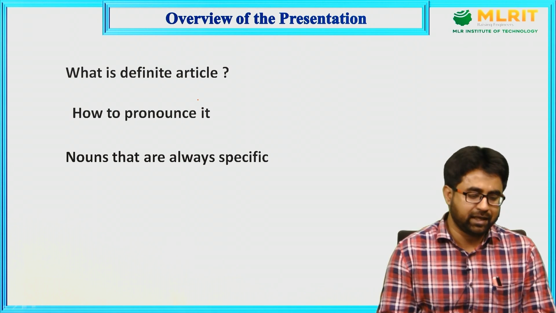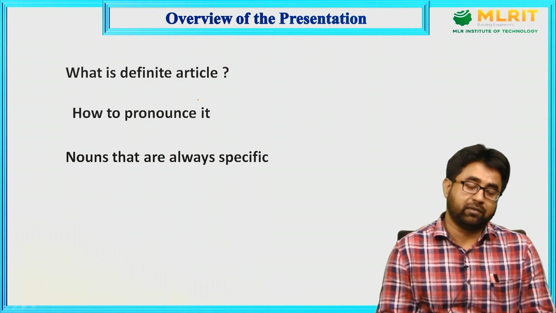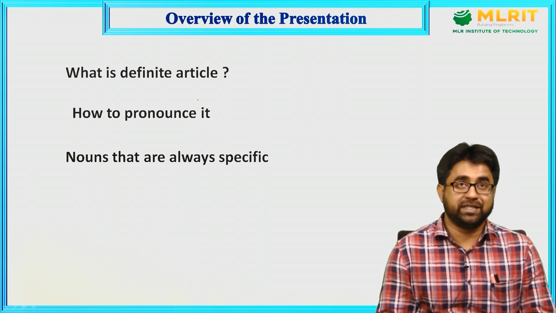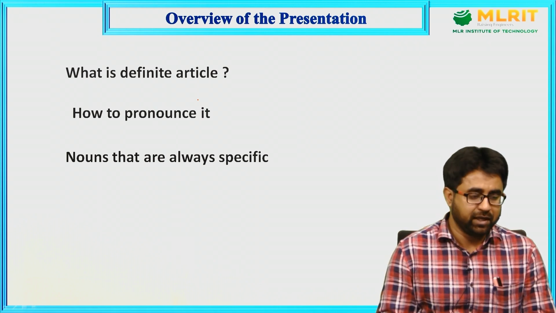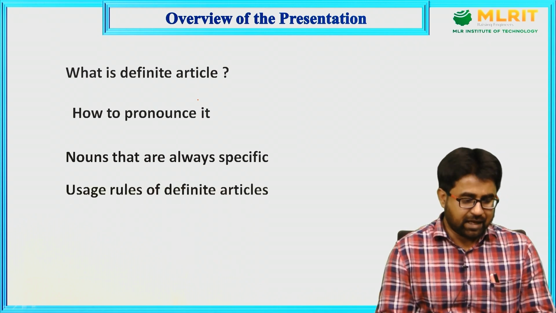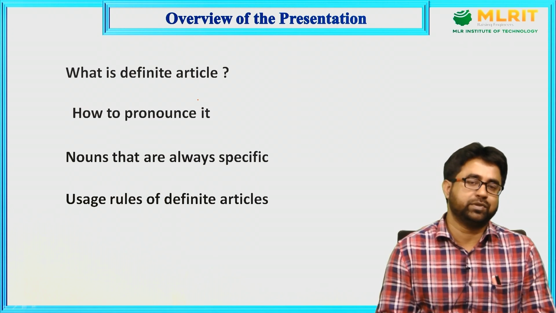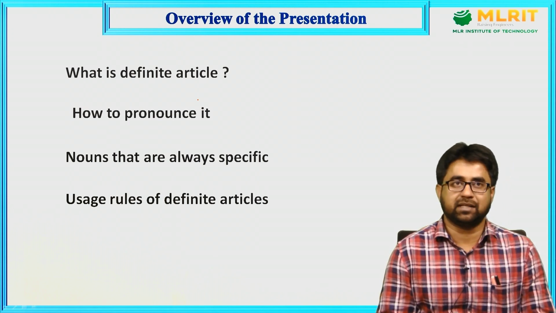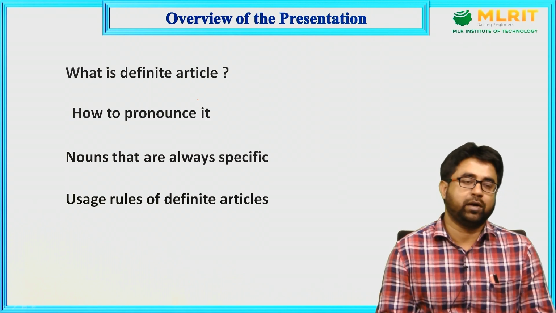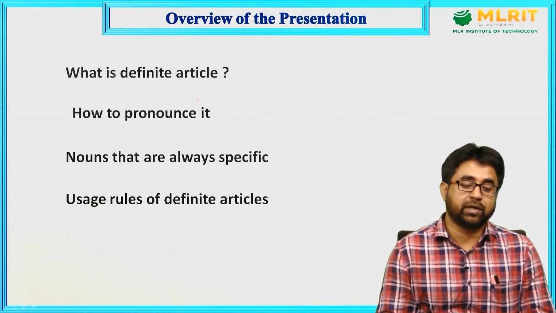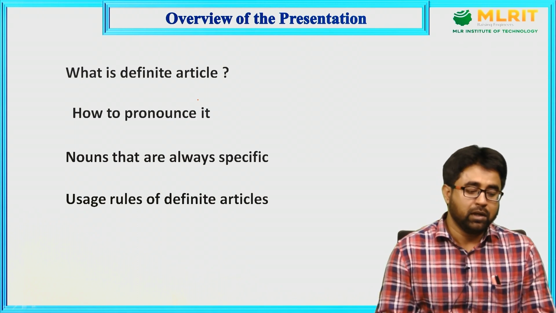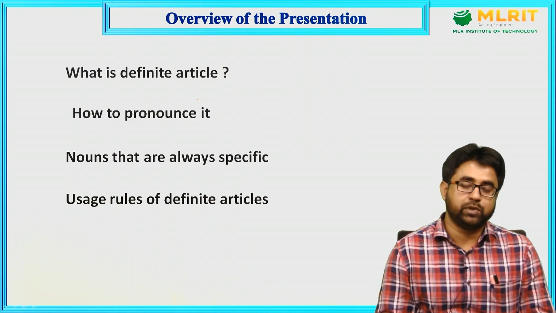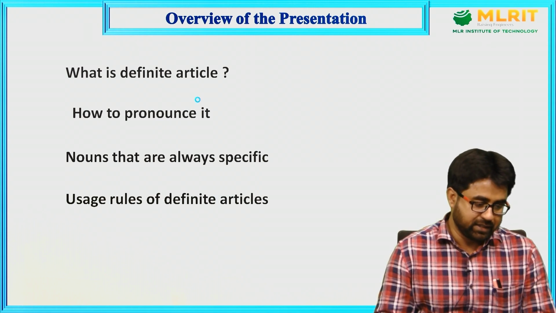Because definite articles are used with specific objects or things, we should know which nouns are always specific, hence always take the definite article. In the last part, we will talk about usage rules of definite articles, just like we discussed for indefinite articles, the contexts in which we should be using definite articles.